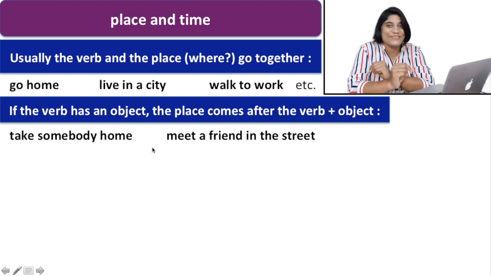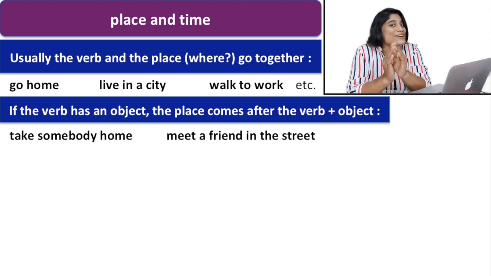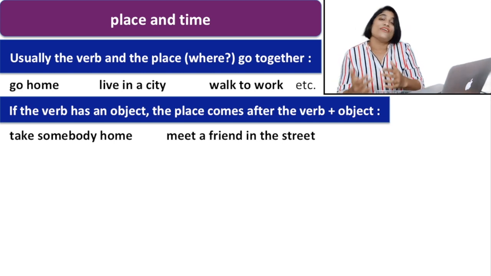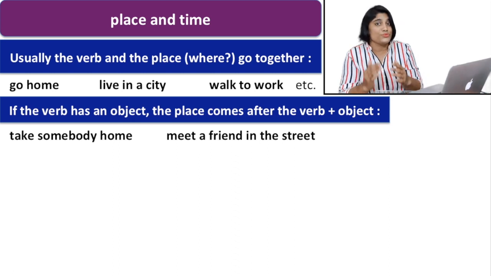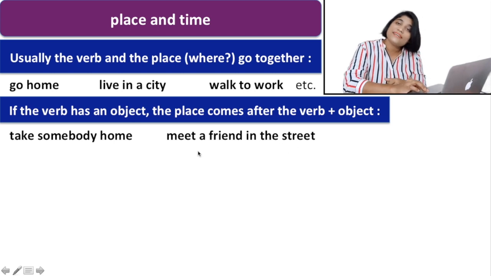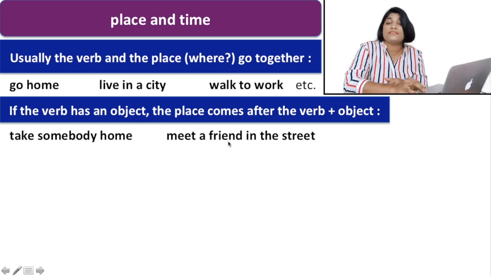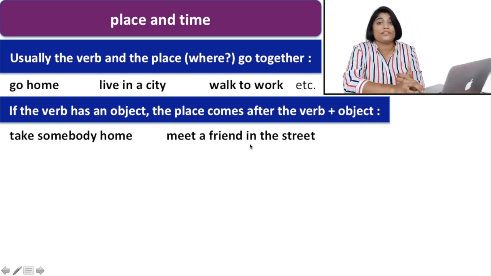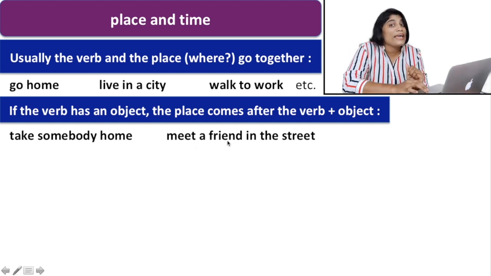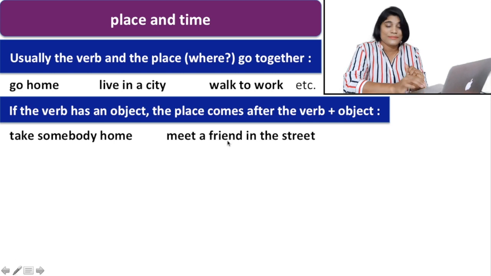This is not the correct order, because we are not allowed to break the sequence. After the verb, we always mention the object, and after that we use the word referring to place. Meet a friend in the street. Here too, meet is the verb, a friend is the object, and then the phrase referring to place, in the street. But we don't write meet in the street a friend, because it's not the correct sequence.